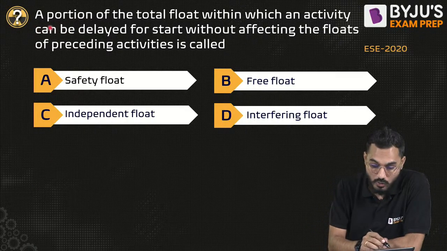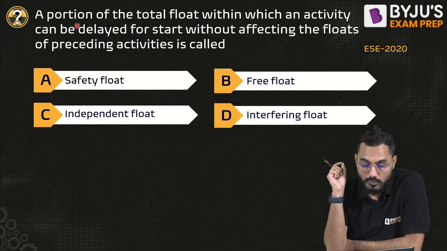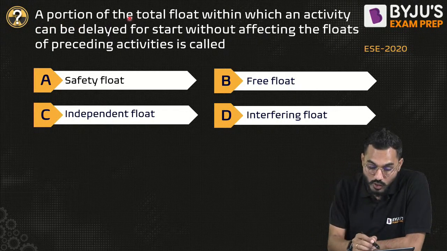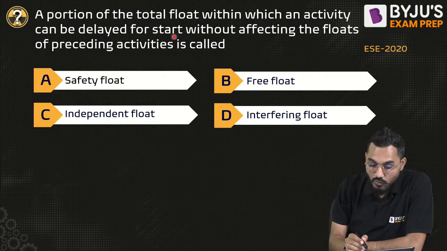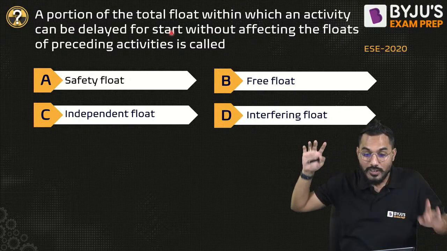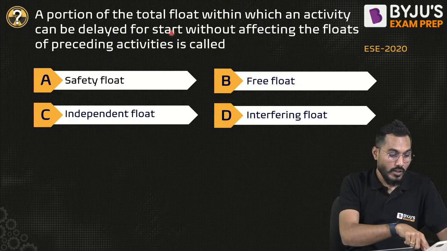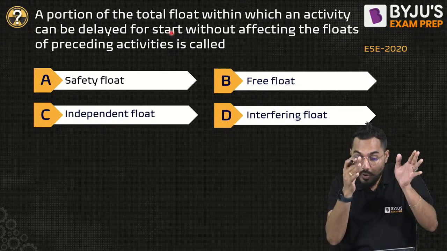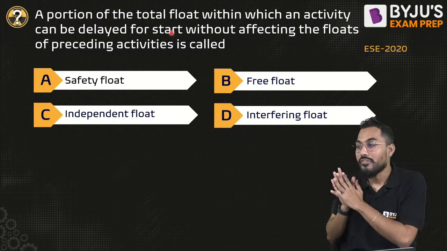Very correct question now. Very interesting. ESE 2020. Right, fine. What is the question? A portion of the total float within which an activity can be delayed for the start without affecting the floats of the preceding activity is called. Without affecting the what? The floats of the preceding activity is called. Now you tell me that. Which one is that? Is it called safety float, or a free float, or independent float, or interfering float?